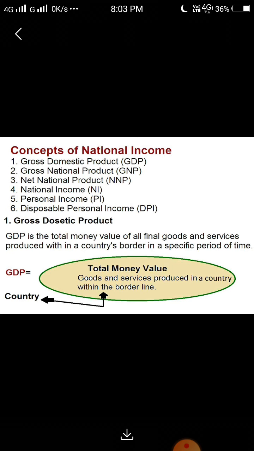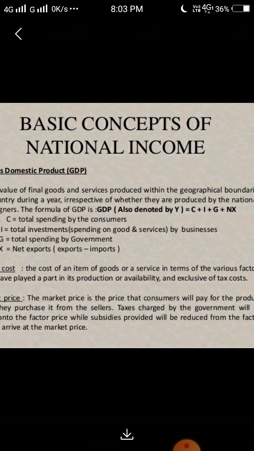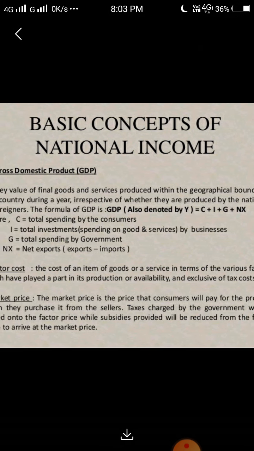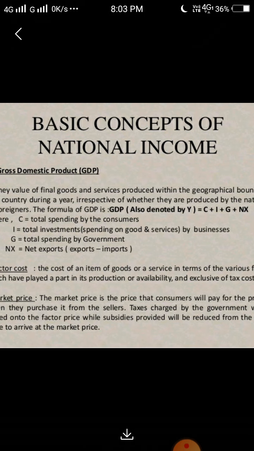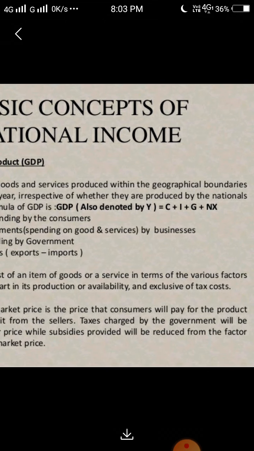Gross domestic product: the money value of goods and services produced in geographical boundaries. I have already explained, right? GDP is also denoted by Y. So Y equals C plus I plus G plus NX.